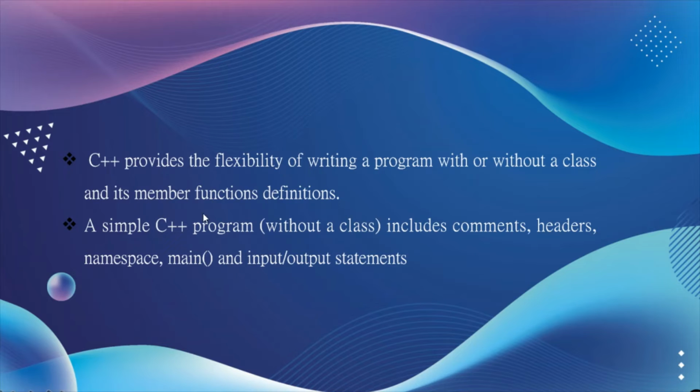Actually, C++ has the flexibility to create two types of programs, with or without a class as its member function definitions. If we define the C++ program with a class, then that program is called an object oriented program.